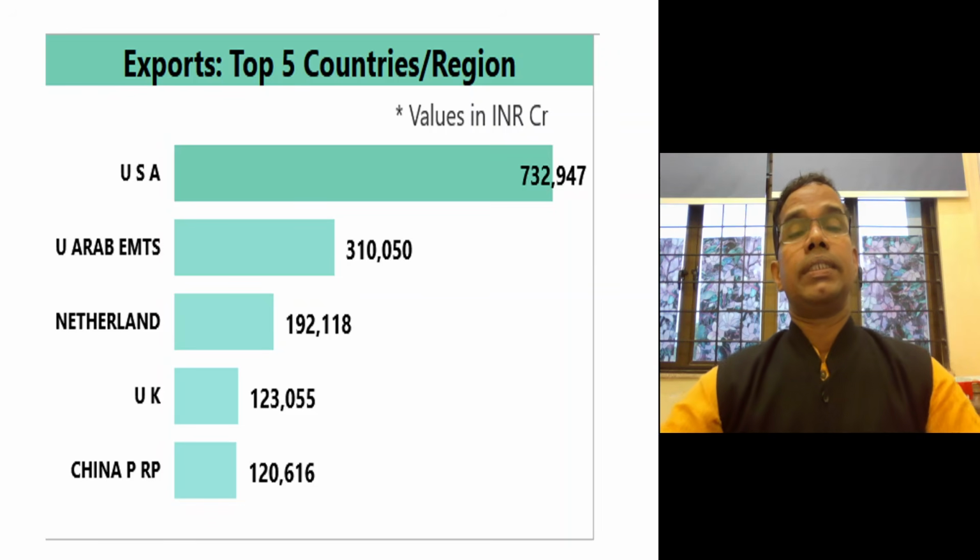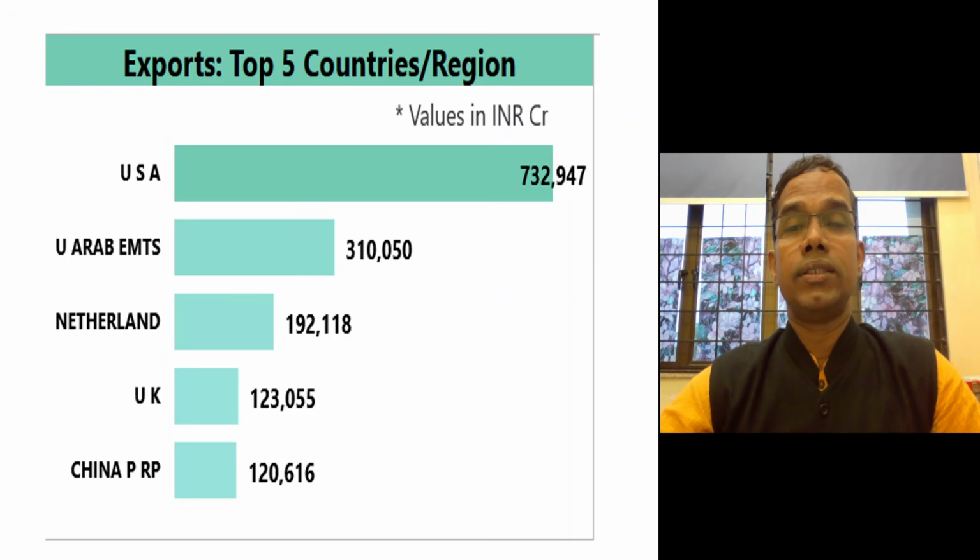And if we see the regions or the countries with whom we are trading, then if we see the export, India exports maximum value worth goods and services to the USA, which is 7.32 lakh crore, or almost 7.33 lakh crore worth commodities to USA. The second trade partner of India is United Arab Emirates, then the third one is the Netherlands, the fourth one is the UK, and the fifth one is China.